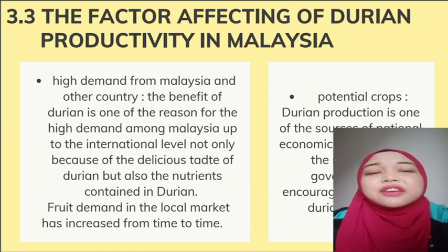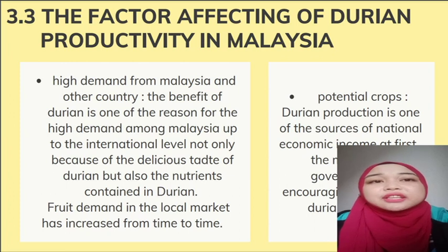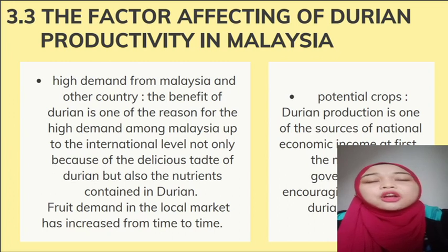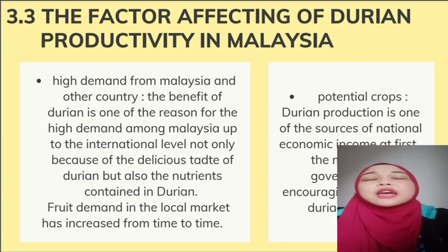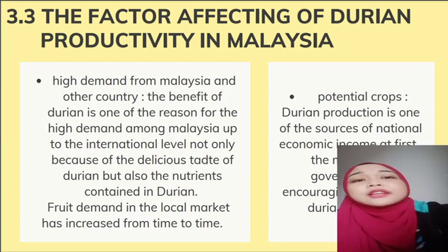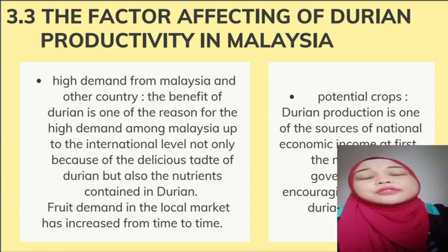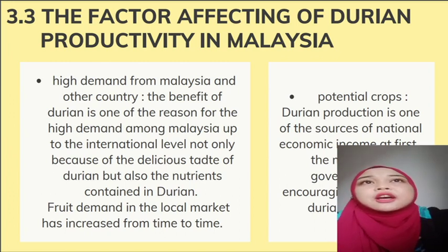Okay, the factors affecting durian productivity in Malaysia. The first factor is high demand from Malaysia and other countries, where the benefit of durian is one of the reasons for the high demand among Malaysians up to the international level, not only because of the delicious taste of the durian, but also the nutrient content in durian. And as we know, durian demand in the local market has increased from time to time,